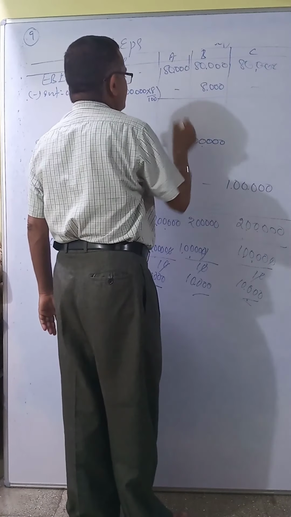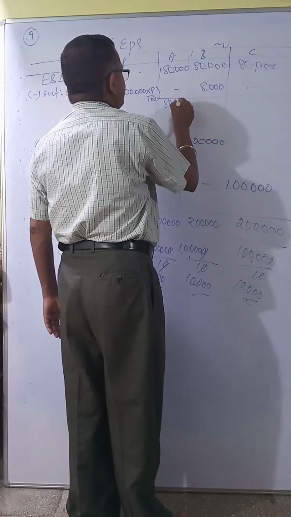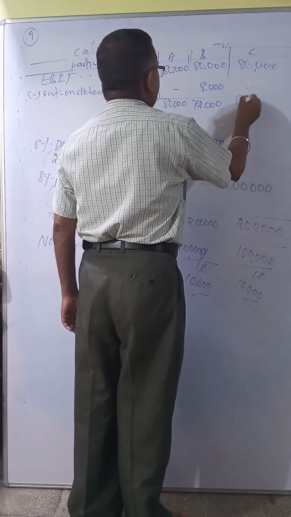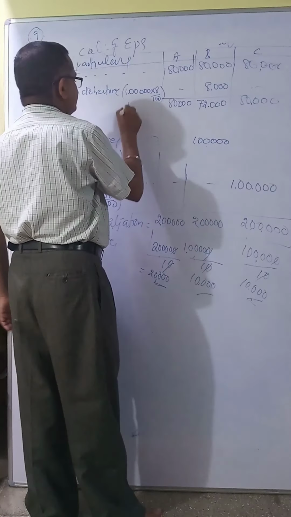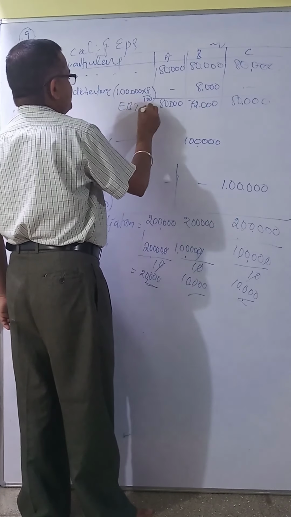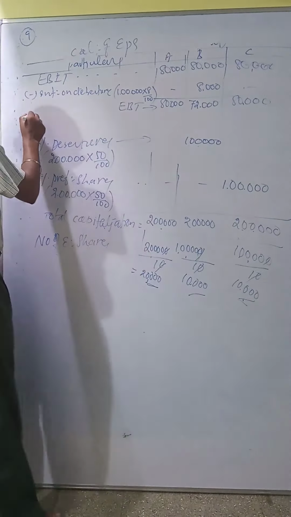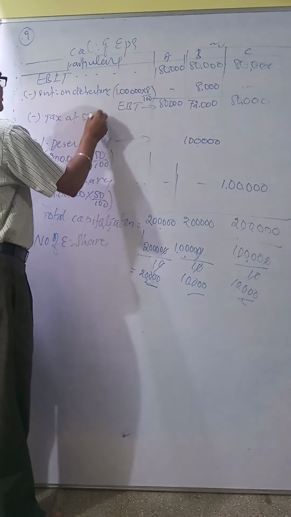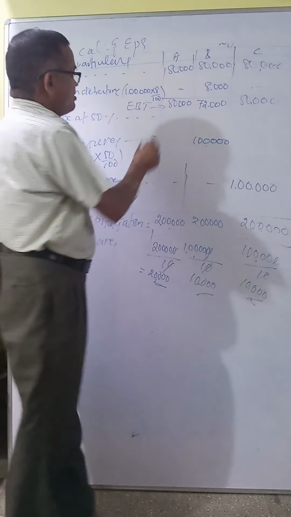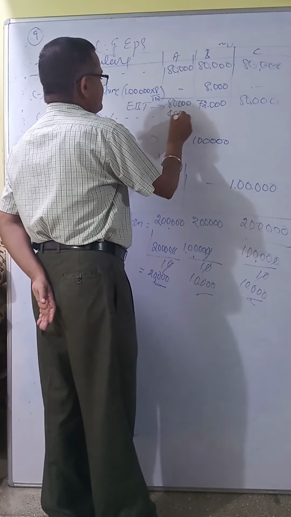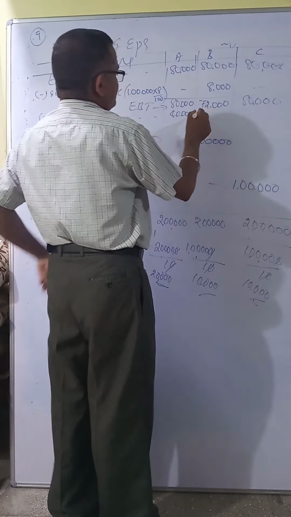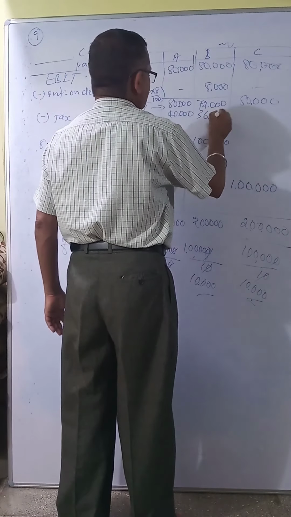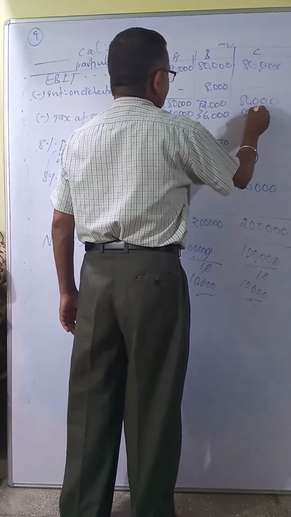Because the second plan has it, 80,000 minus 8,000 is 72,000. This one is 72,000, the others are 80,000. This is called EBT, earning before tax. Less tax at 50%, as given in this question. Half of this is 40,000, half of this is 36,000, half of this is 40,000.